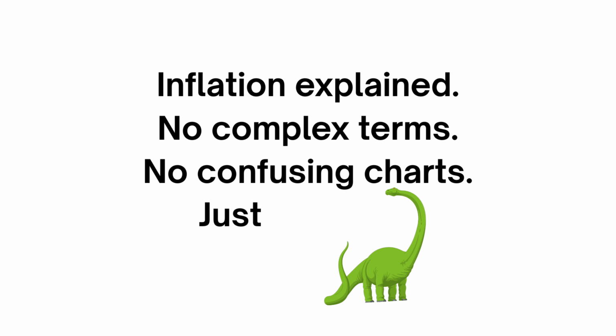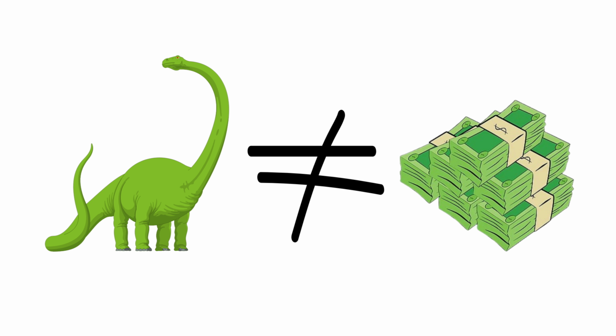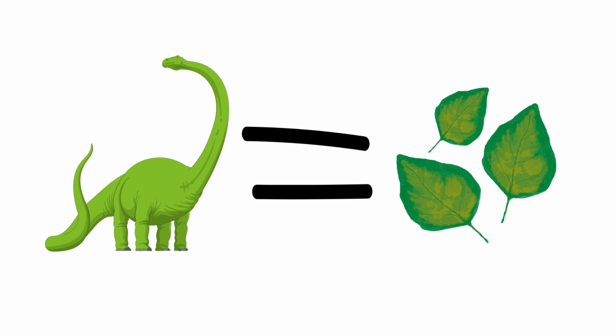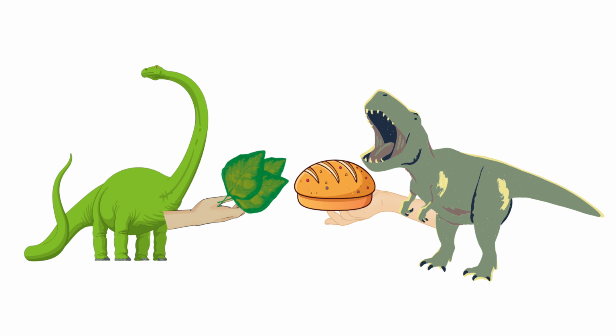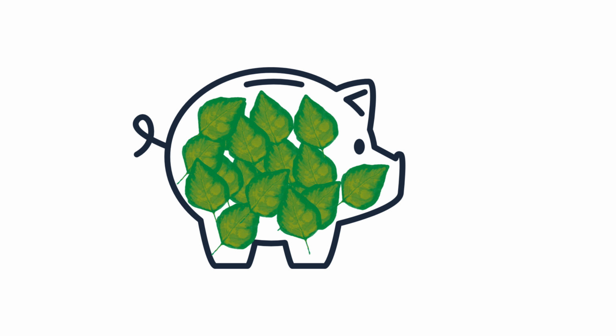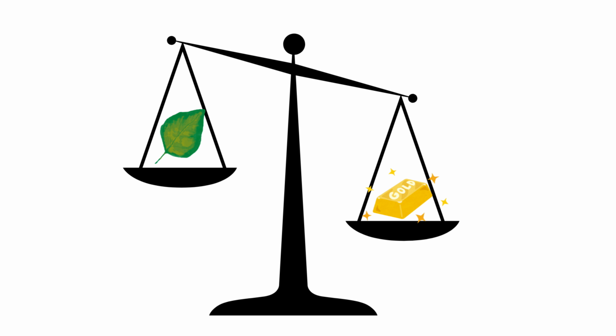Inflation explained. No complex terms, no confusing charts, just dinosaurs and leaves. In Dino Valley, dinosaurs don't use money, they use leaves. Leaves are how they trade, leaves are how they save, leaves are how they measure value. If you have 100 leaves, you feel rich.